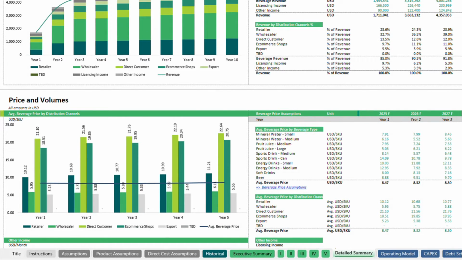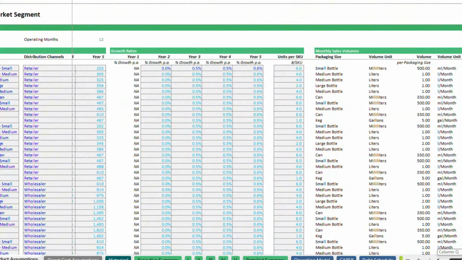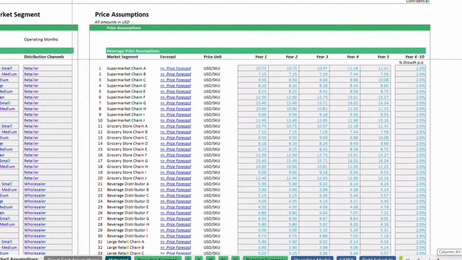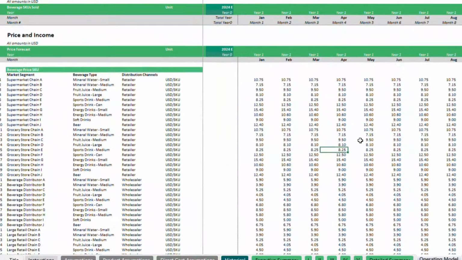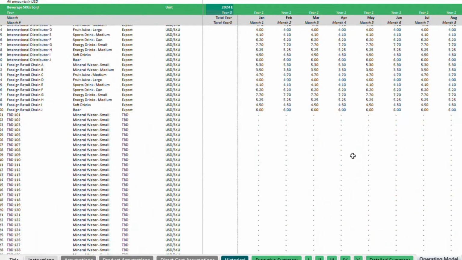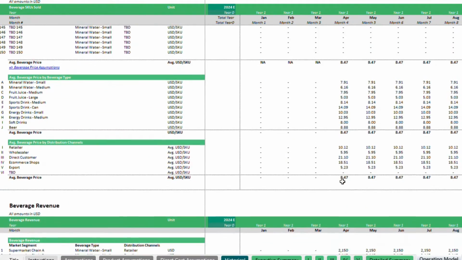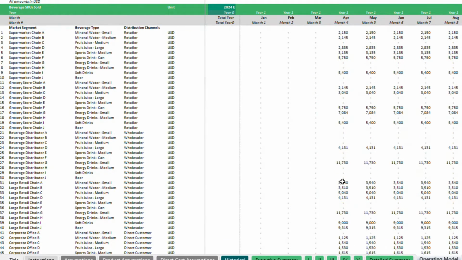Pricing is more than just a number. It's a powerful tool for influencing sales, attracting customers, and maximizing profits. The right price can make or break your brand. Our beverage manufacturing template is a game changer, empowering investors and companies to specify and fine-tune pricing strategies across different market segments and distribution channels.